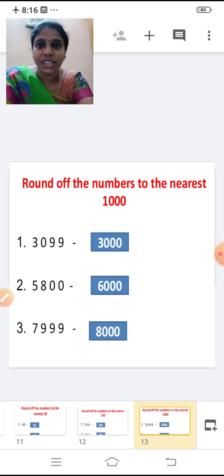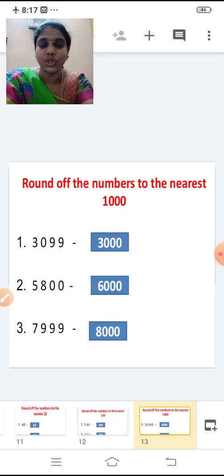You have to see the digit at the hundreds place. It's less than 4, right? 0 we have. So place zeros in the ones, tens and hundreds place and the thousands place remains the same. So 3 will not change. So the answer is 3,000. 3,099 is rounded off to 3,000.